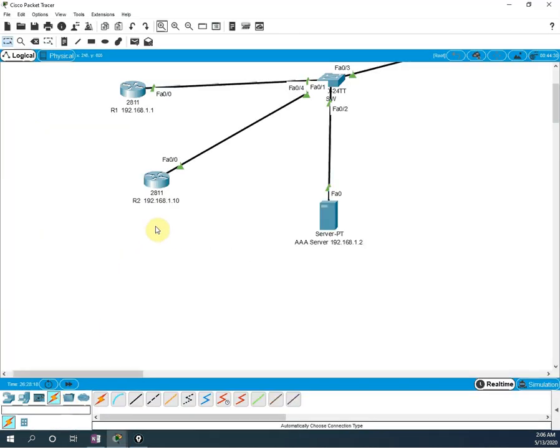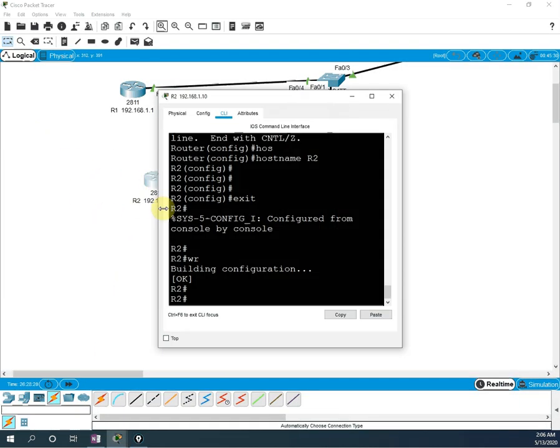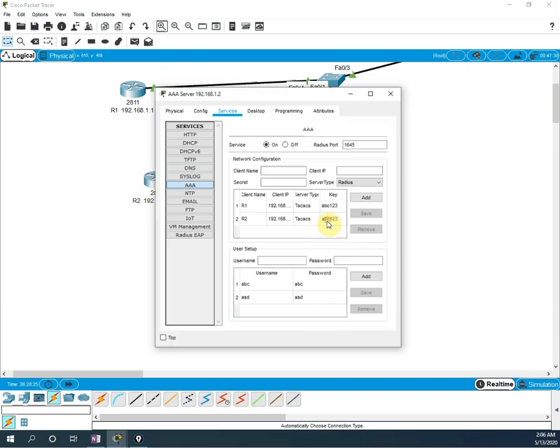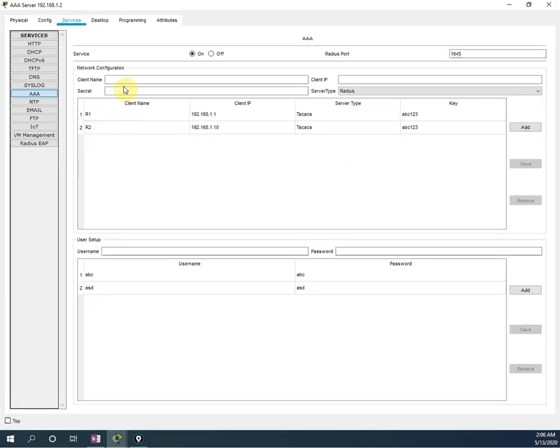How many routers do we have? If we have 100 routers, we will go inside, just assign the IP address and copy paste into the 100 routers. And then you will go to the AAA server and you need to add here. You will write another router, whatever name you want to give, and the router IP address and password. We will write the same thing because we are using the same configuration file. So we will write the same thing and select this TechHack, and here whatever user you want to create, you can create.